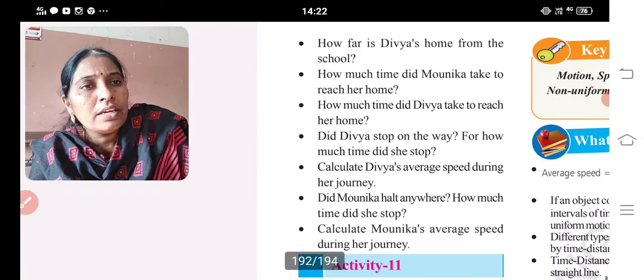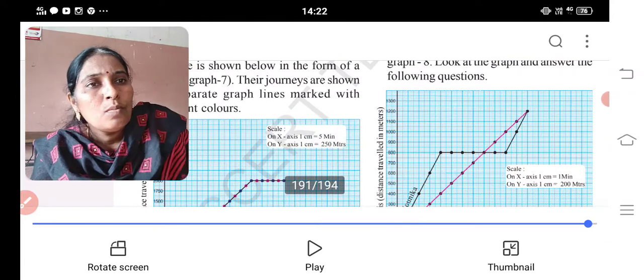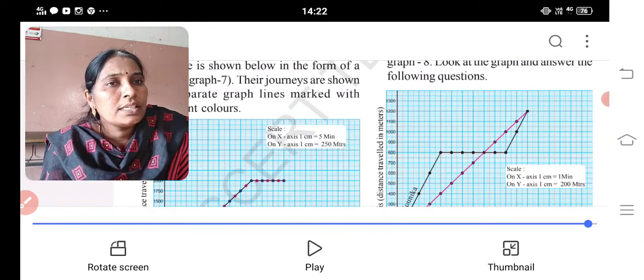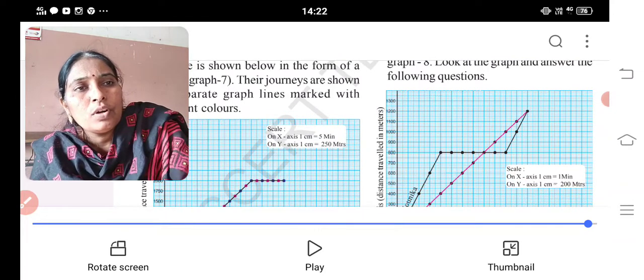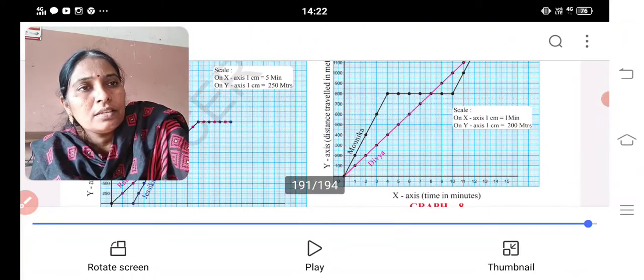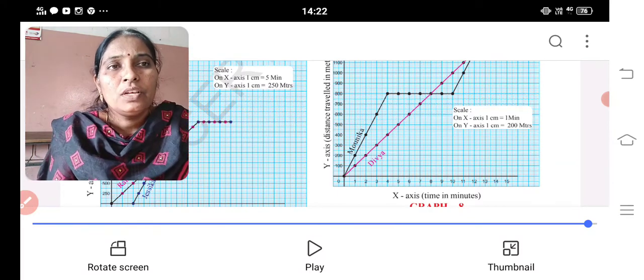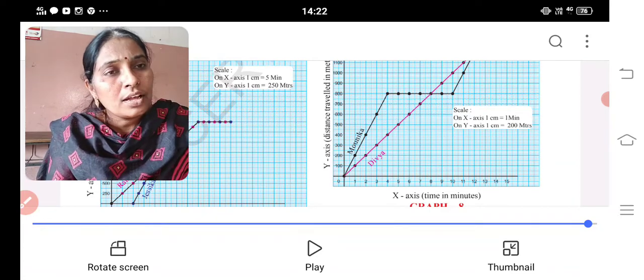Did Monica halt anywhere? How much time did she stop? Yes. Monica took rest at what time, what distance? 80 meters. And how much time did she take a rest? Suppose it is 10 and she started taking rest at 4. Total 6 minutes she took a rest. So by seeing this graph, you can answer these questions.